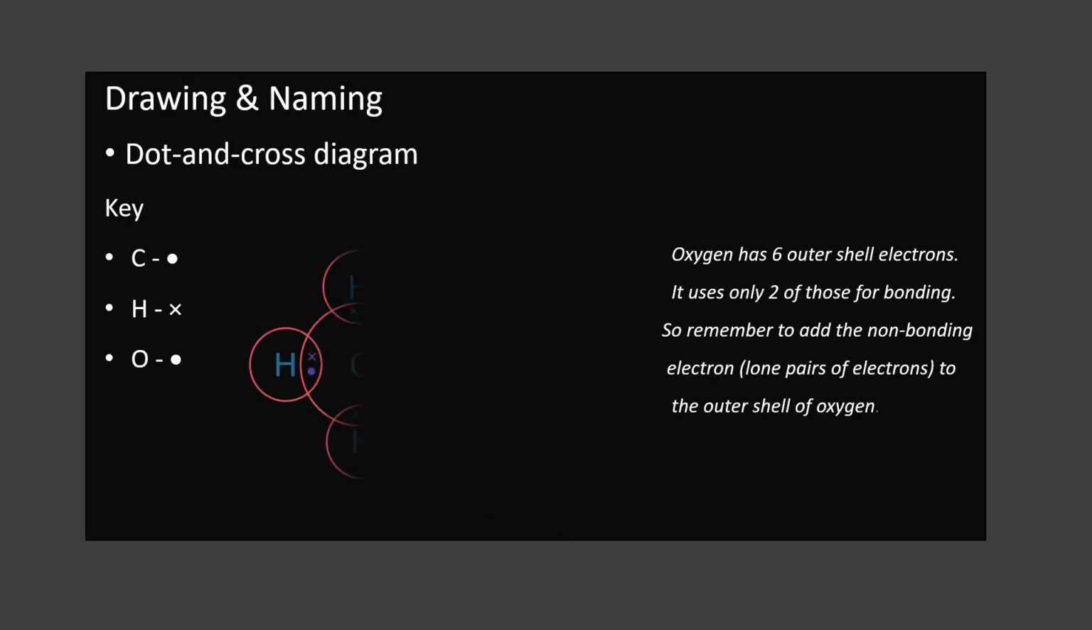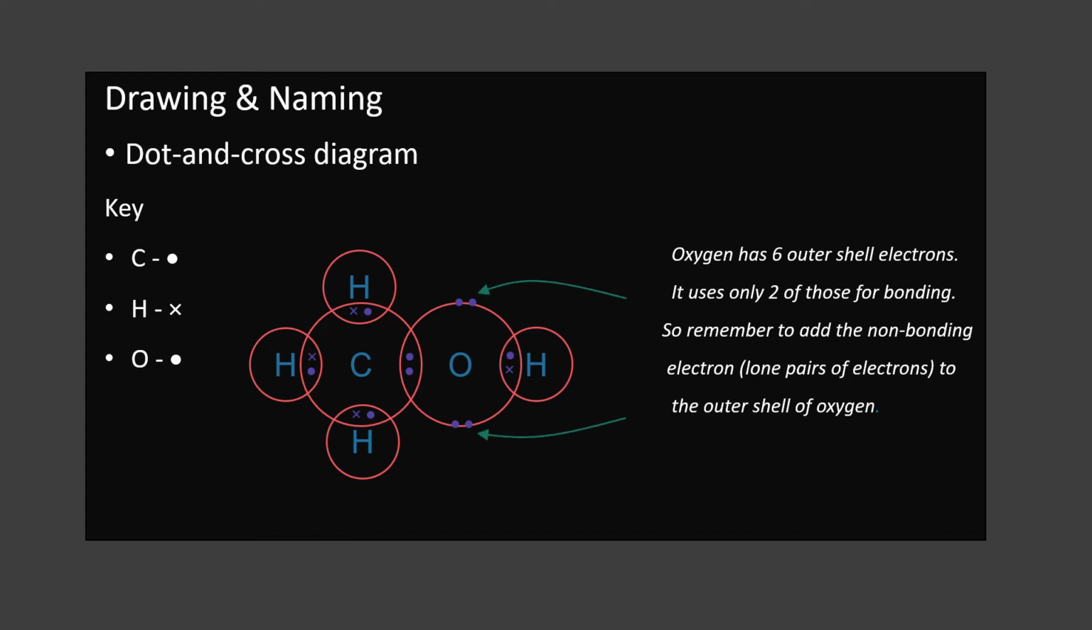Now, dot and cross diagrams. How we draw dot and cross diagrams you have already learned before, right? When we draw dot and cross diagrams, we have to use dot and cross symbols, right? So we have to see how carbon, hydrogen, and oxygen share electrons. Carbon shares 4 electrons, 3 with 3 hydrogens and 1 with oxygen. Hydrogen shares only 1 electron, right? Oxygen shares 2 electrons, one with carbon and another with hydrogen.